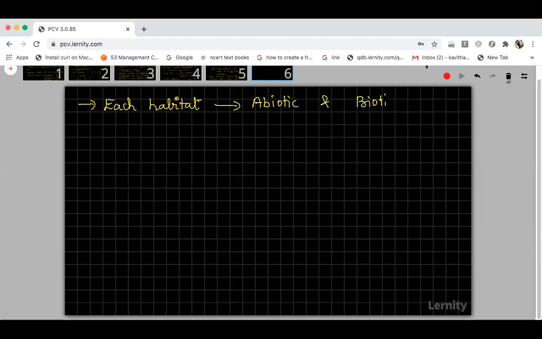So any environment or habitat will comprise abiotic and biotic components, and we are going to discuss the abiotic components first, and how biotic components are adapted to these abiotic factors.